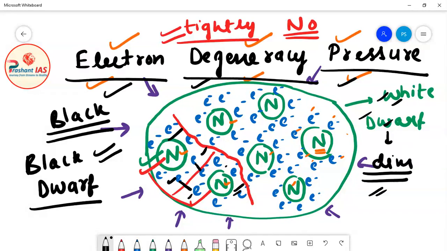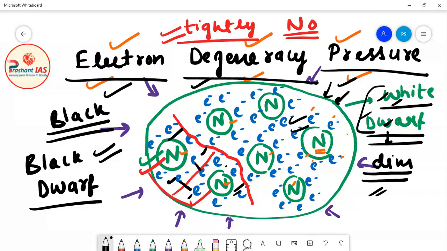So black dwarf means when this dim white dwarf star stops emitting light. Because in the white dwarf state, the star has recently stopped doing nuclear fusion reaction, because prior to the white dwarf stage the star was doing nuclear fusion reaction, so the star has energy. Moreover, the gravitational force was compressing the star, which means there was kinetic energy in the star. So in the white dwarf stage the star also has some energy, the energy which was left due to nuclear fusion reaction or due to compression.